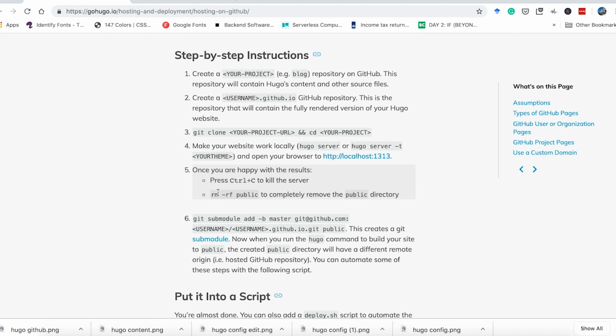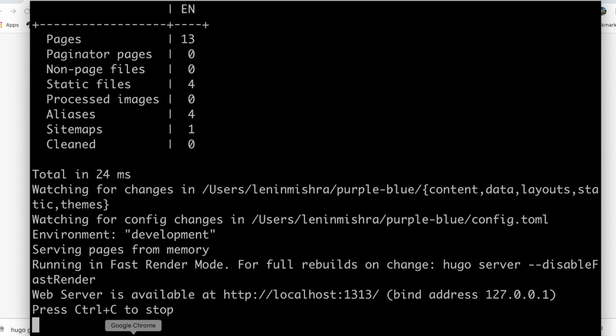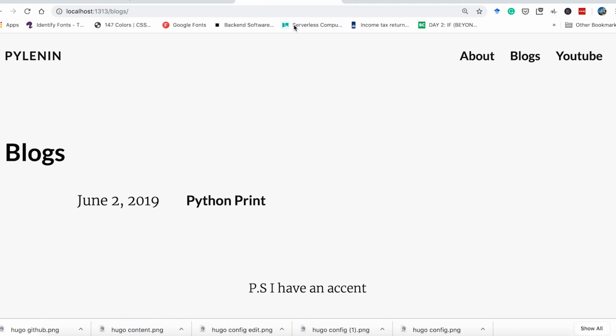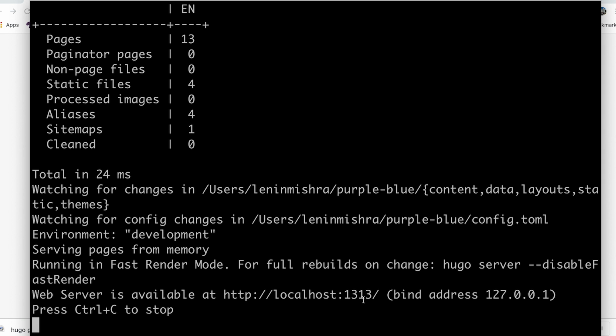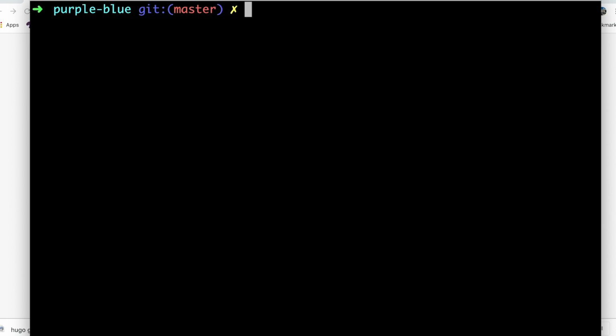So now let's do rm -rf public to completely remove the public directory, because we are going to create it from scratch. By the way, we can also first test the whole thing whether it is running, because we copied the files. It's a good practice to just check that. All right, so this is exactly what I want. So let's close the server. After we close the server, let's do rm -rf public as was suggested in the documentation.